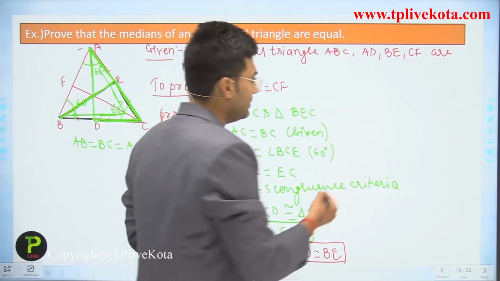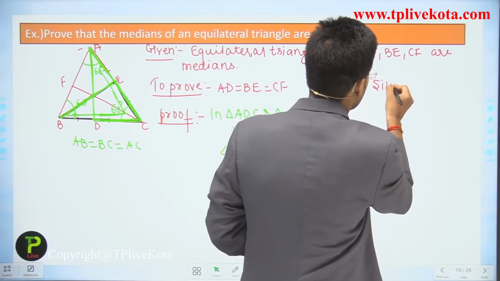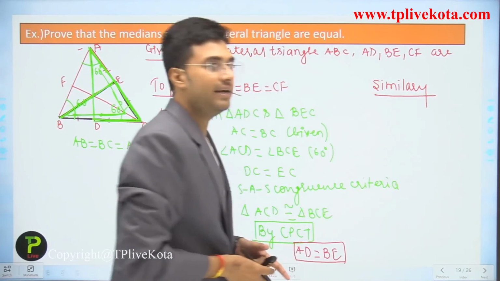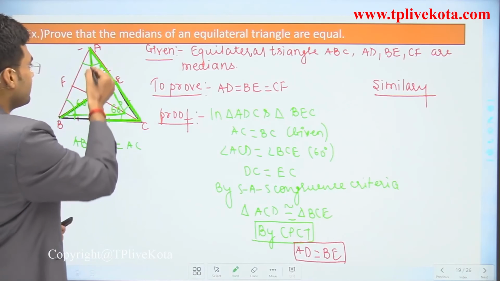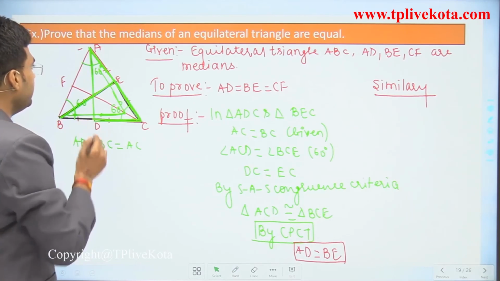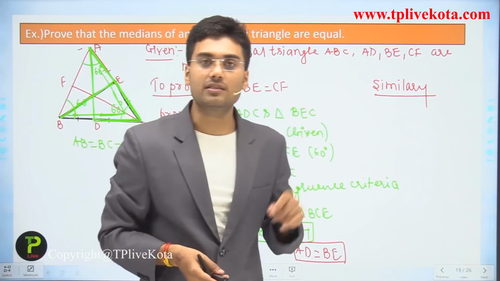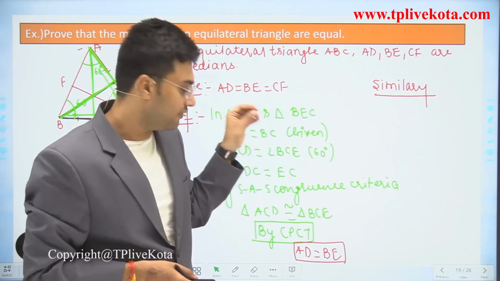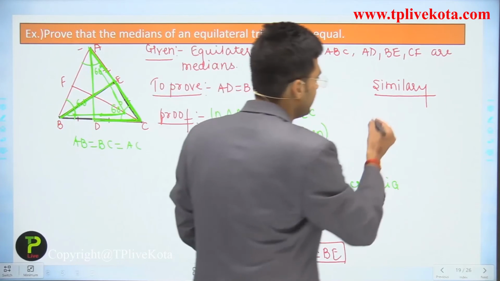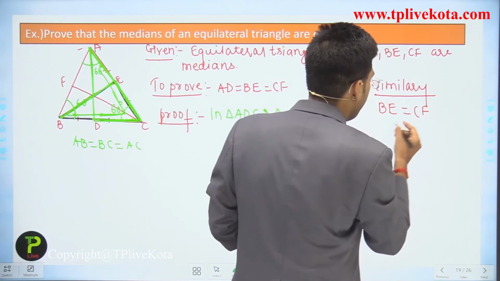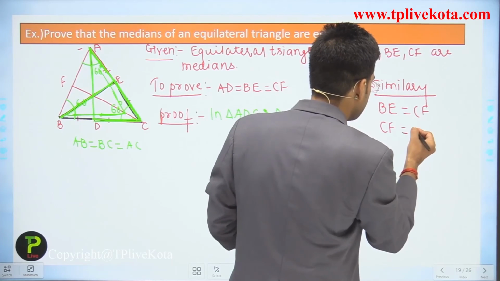Now students, similarly by taking the other two triangles such as ADC and ABD, we can prove these two triangles are congruent, and by proving these two triangles congruent, we can conclude the result BE is equal to CF and CF is equal to AD.